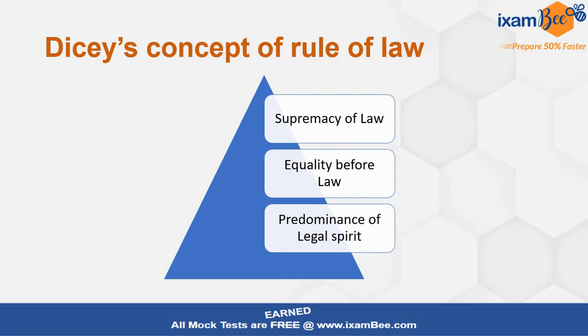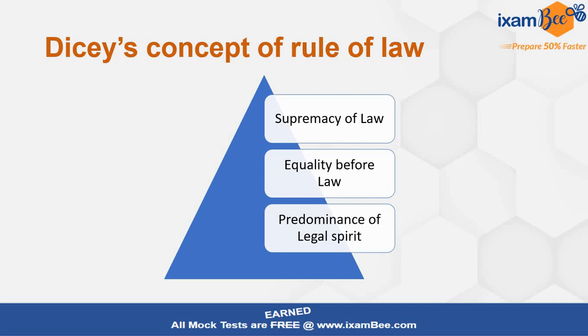It says, as the name suggests, that law is supreme. Nobody is above the law. Law is above everybody. This is very simple. Nobody can go beyond the law. Everybody has to work according to the law. No person can dictate it. That is what rule of law is.